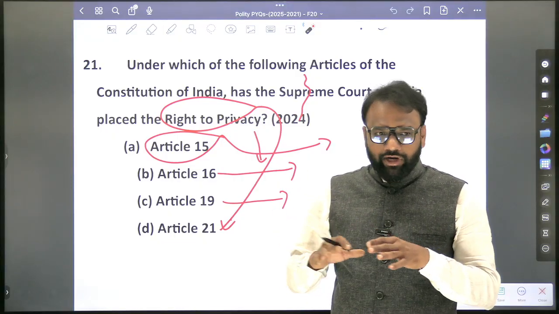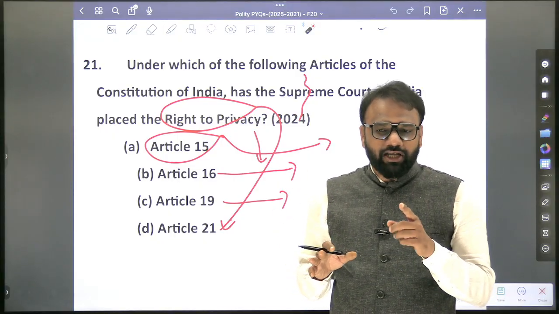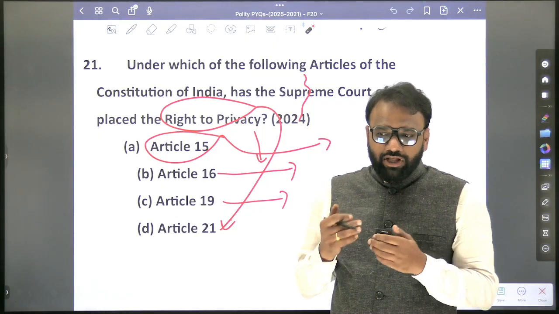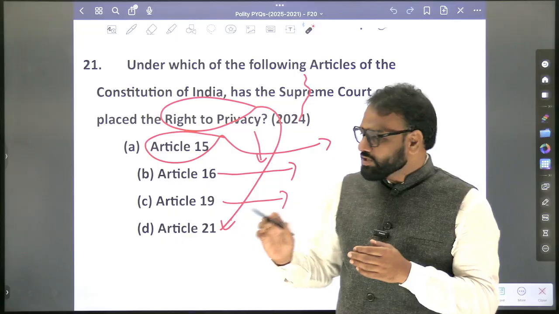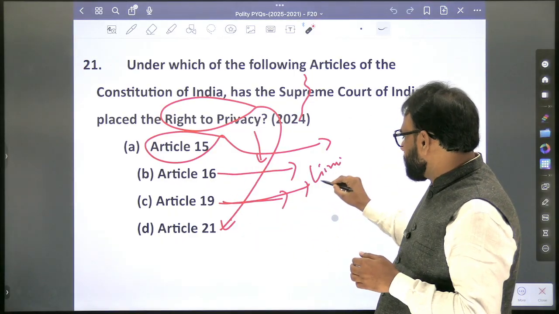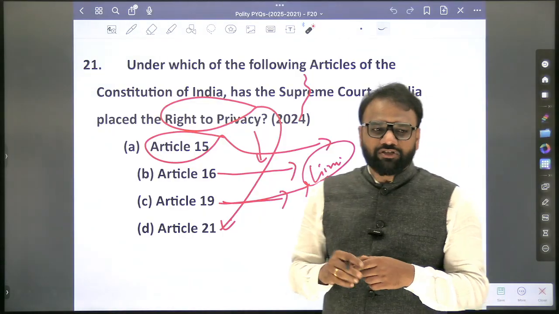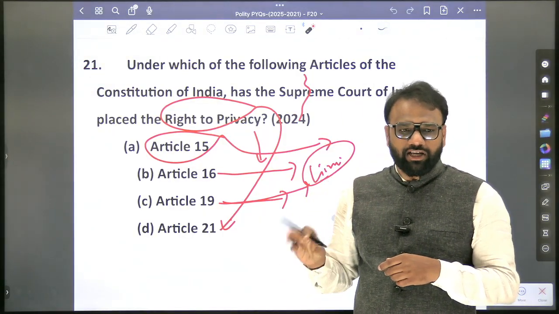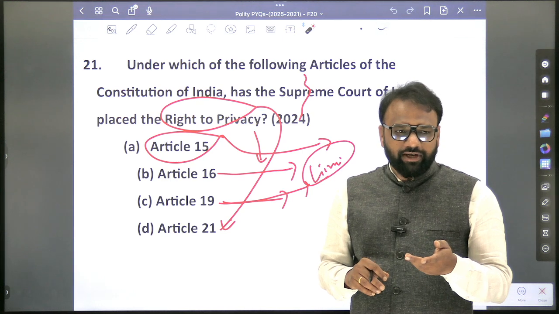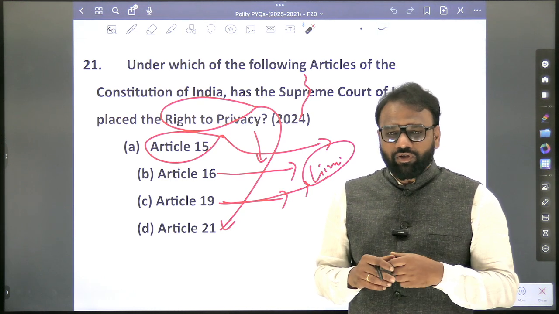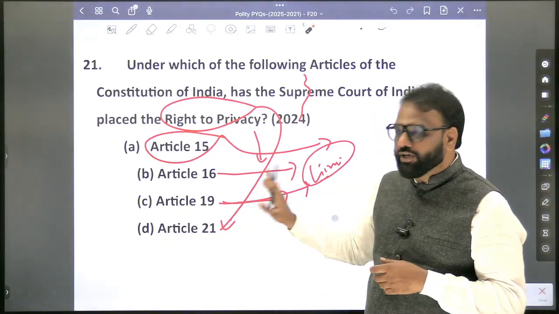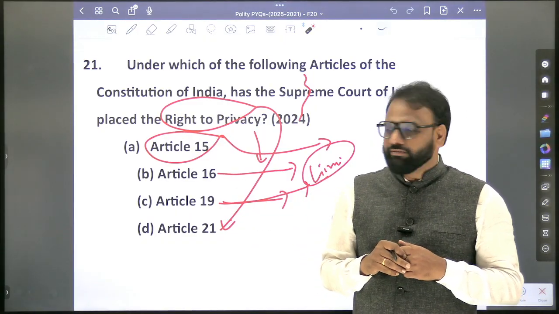But when you are reading newspaper articles, repeatedly they discuss these limitations in the context of Article number 19. So even though they are never asked, there are very high chances that they may ask. So for Article number 19, apart from the right, what are the limitations? Which are the provisions which restrict the enjoyment of rights under Article number 19? For example, sovereignty of state, morality. These are various provisions. For Article number 19 you will prepare.